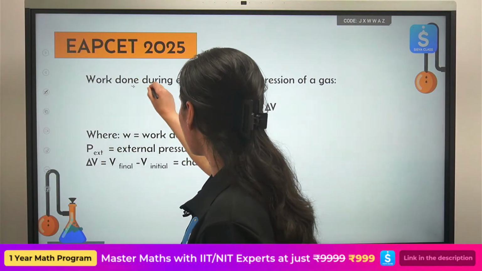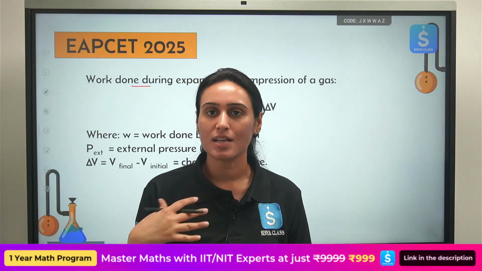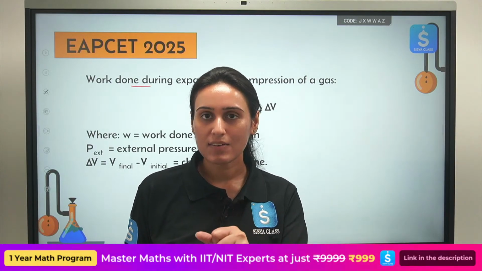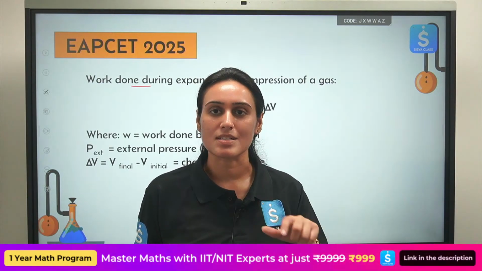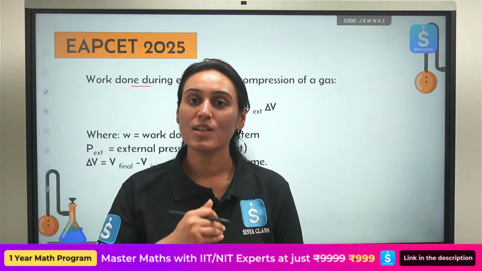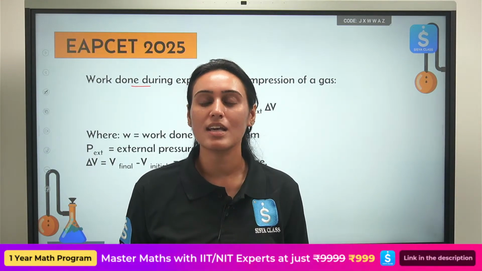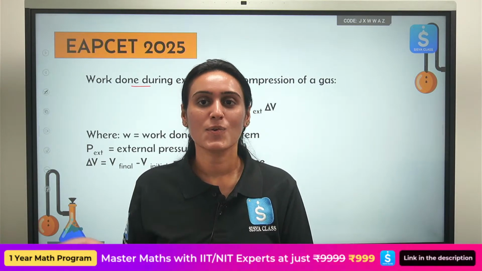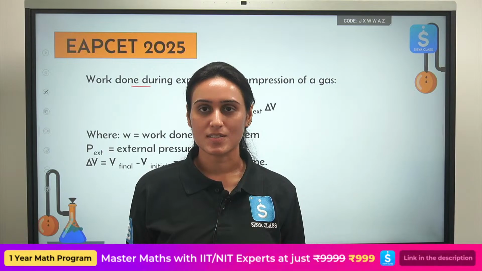So first of all, you should know how we calculate the work done in a particular process. For that, you must know what type of process we are talking about. They will just write in the question to calculate for an irreversible process or a reversible process, and you have to decide which formula to use. In some cases, they will not directly tell you whether the process is reversible or irreversible, so you have to read the question carefully and decide for yourself what type of process we are talking about.